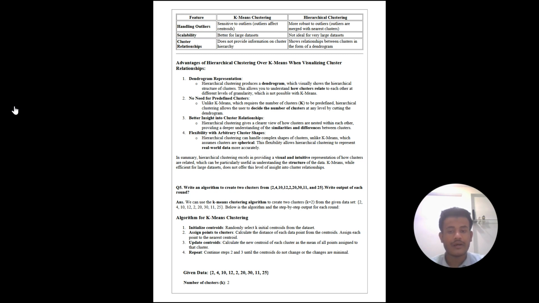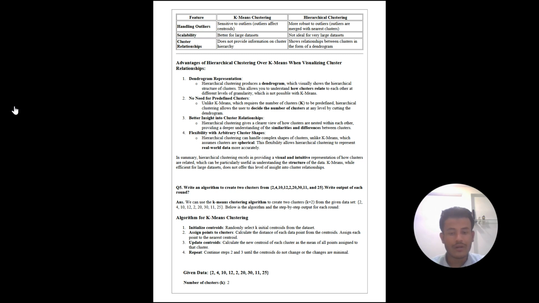So our next question is, write an algorithm to create two clusters from 2, 4, 10, 12, 3, 20, 30, 11 and 25. Write the output for each round. We can use the k-means clustering algorithm to create two clusters, k equal to 2, from the given dataset. Below is the algorithm with step-by-step output for each round. The algorithm for k-means clustering: first, initialize centroids. Randomly select k initial centroids from the dataset.